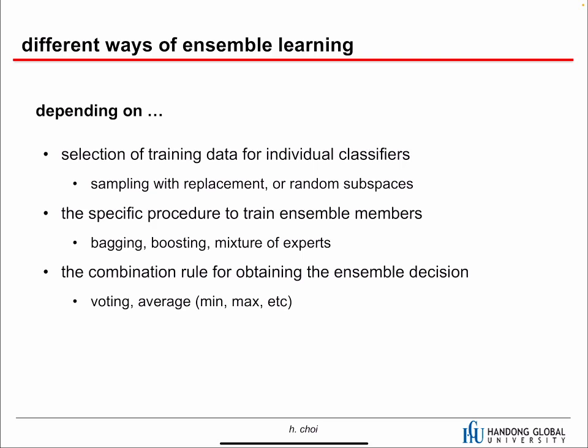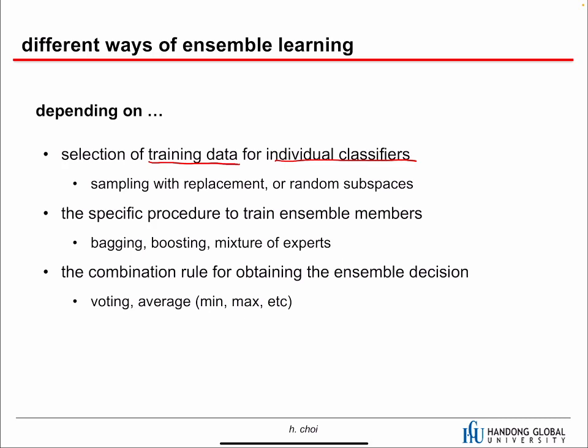Then we can try many different ways for ensemble learning. Depending on individual classifiers, we can choose many different classifiers. As I said, we can try the same kind of classifier many times, or we can try many different types of classifiers at the same time. And then we can select training data.